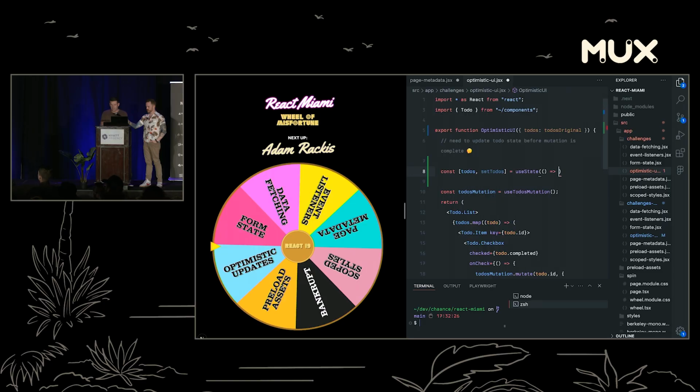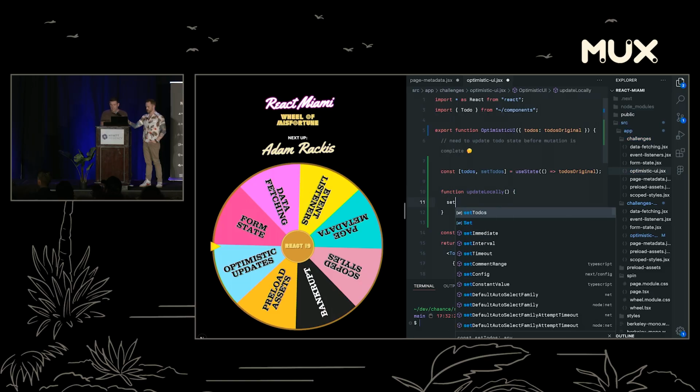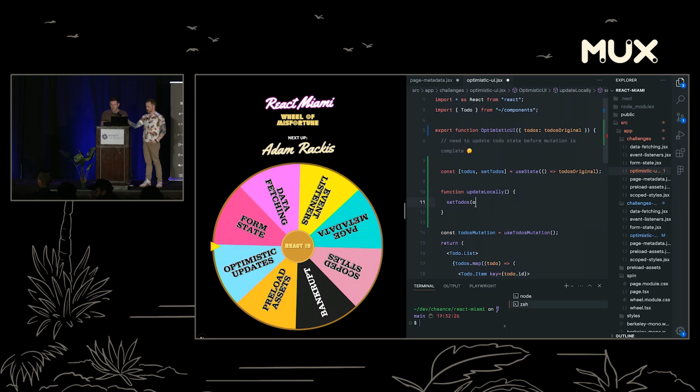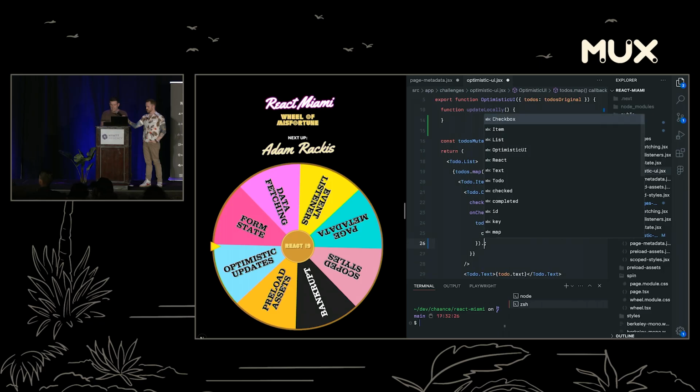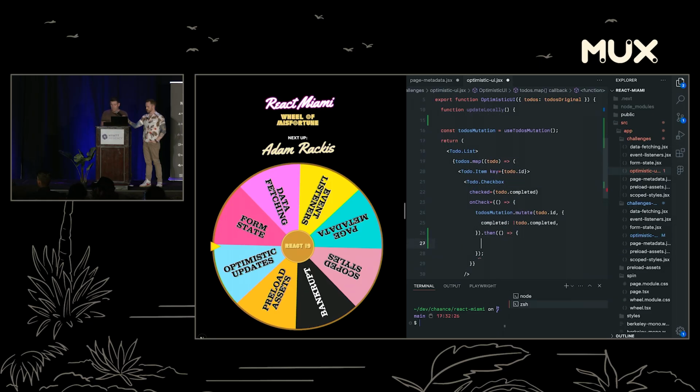Okay, I got you. We'll seed it with the original to-dos, and then we'll have something like function update locally, and then we'll say set to-dos. Now I need some details on how we're updating this, and then we're going to call this from the place where the mutation happens. So I assume we can do a dot then probably, and we'll just assume that it worked because why not? And then we'll call update locally. I think this is the part where we just assume it works, and then you show us the cool React 19 API that does it for us.